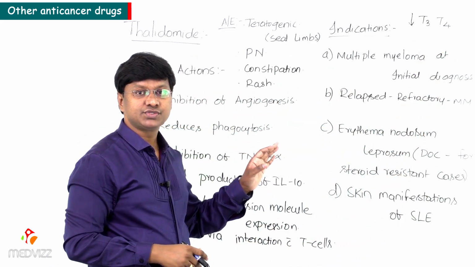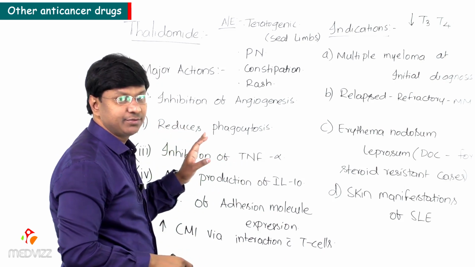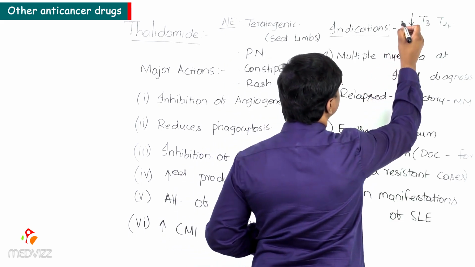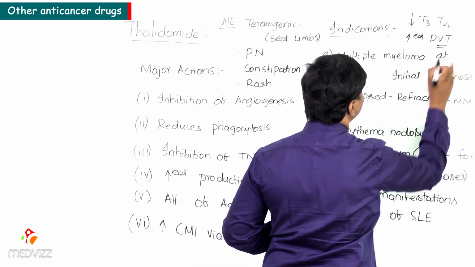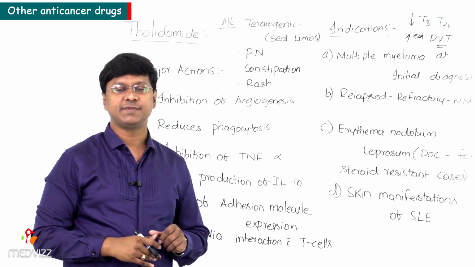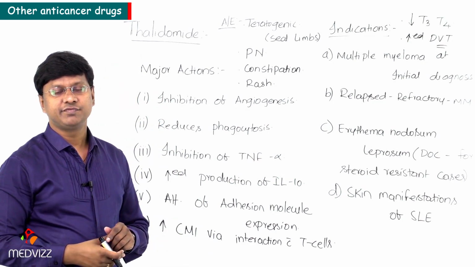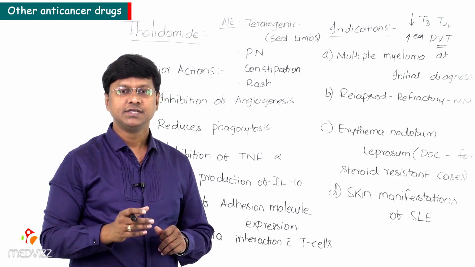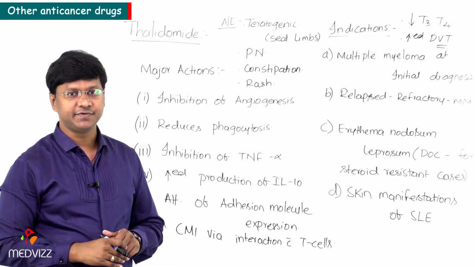And those individuals who are taking this particular thalidomide have increased risk of deep vein thrombosis, right? And remember, this deep vein thrombosis is manifested in the form of swelling of the lower limbs, and there will be tenderness of that particular swollen limb. That will be the manifestation of the deep vein thrombosis.